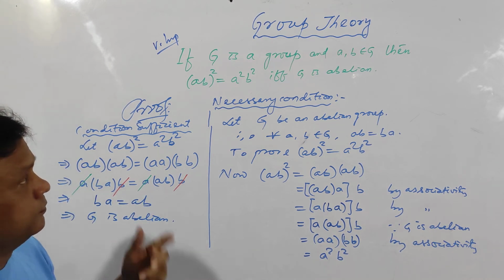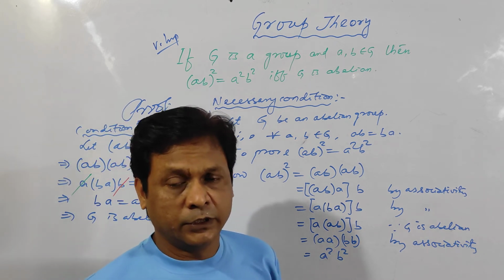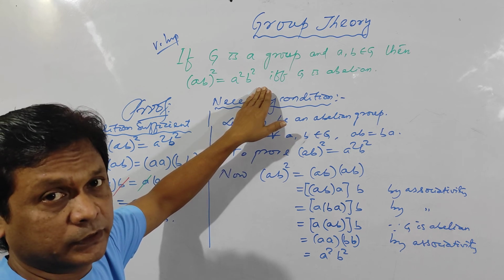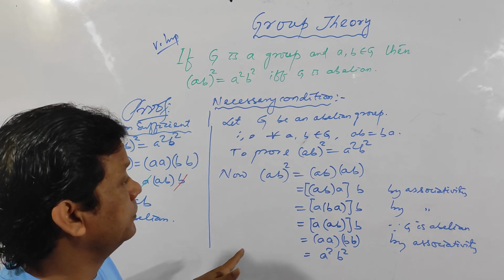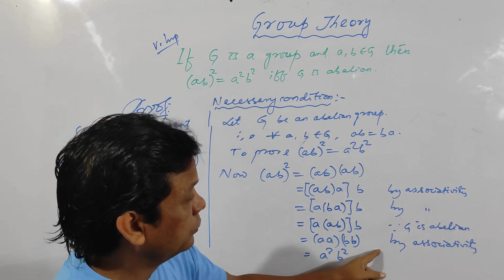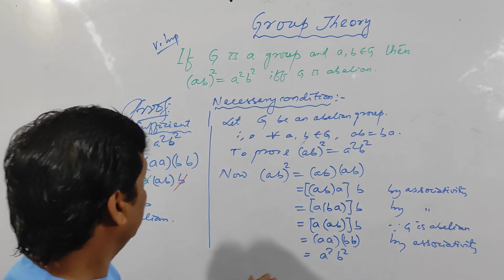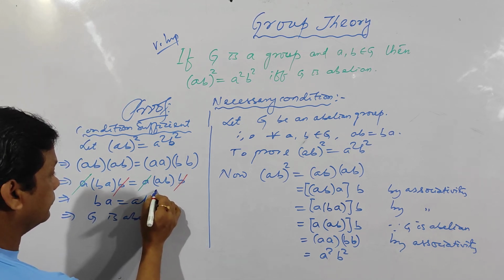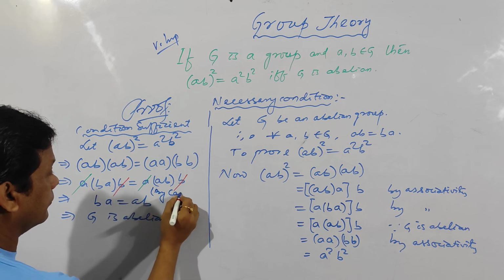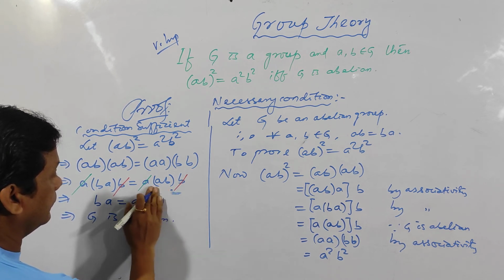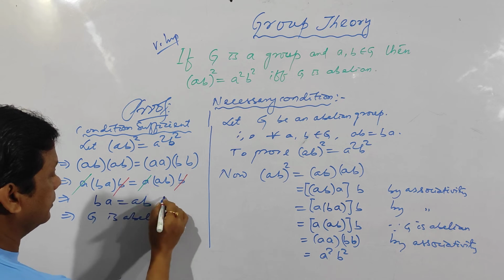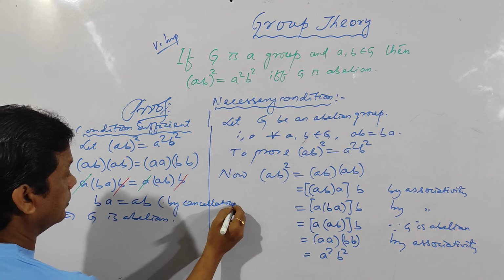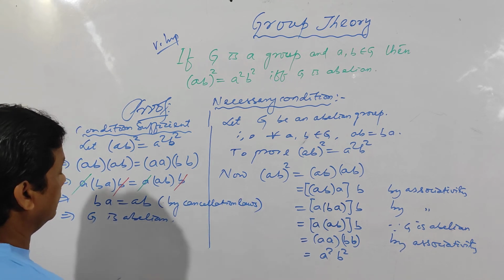Clear? So this is your theorem. This theorem is very important, and it is a 6-mark question. Clear? So you should remember this one, and you should write the laws here, which property you are applying. Clear? And here, in this step, you should write by cancellation law. Clear?